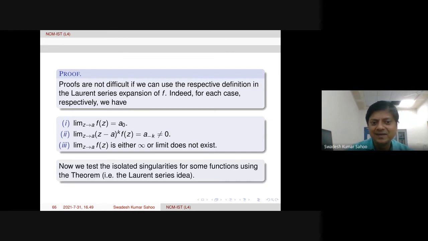Okay, so now we go for testing isolated singularities for some functions using this theorem, or the Laurent series idea we need to use. So please remember this. First one is the limit is a naught. Second one is a minus k, this limit after multiplying (z minus a) power k. But Laurent series says, if you have no principal part, then it will have a removable singularity. If finite number of terms in the principal part, you will have a pole of that order. And if you have infinitely many terms in the principal part, then it is essential. That is the idea in this theorem.